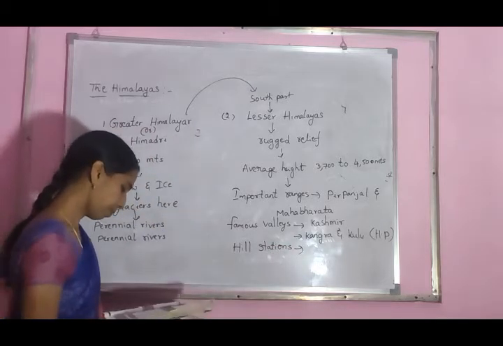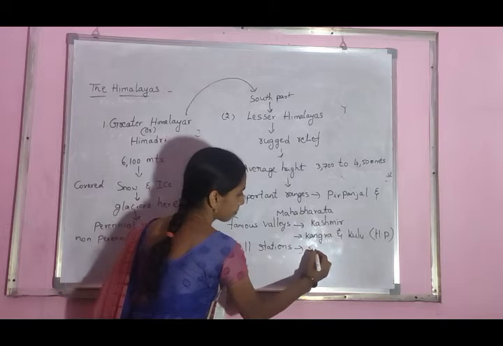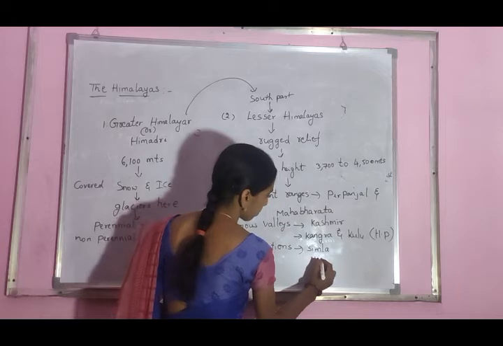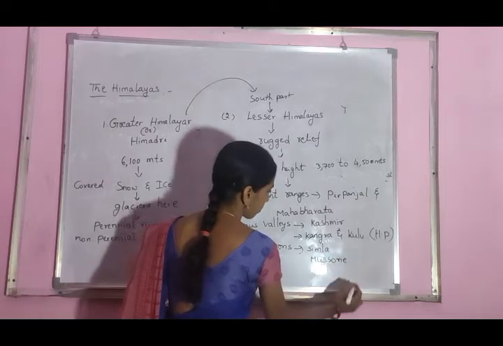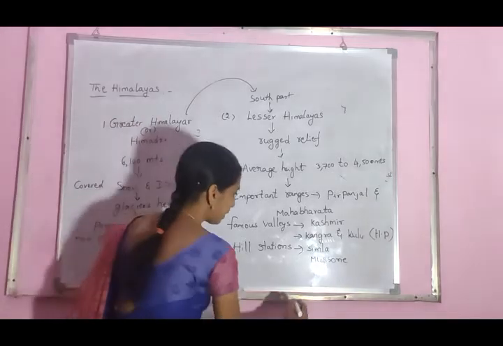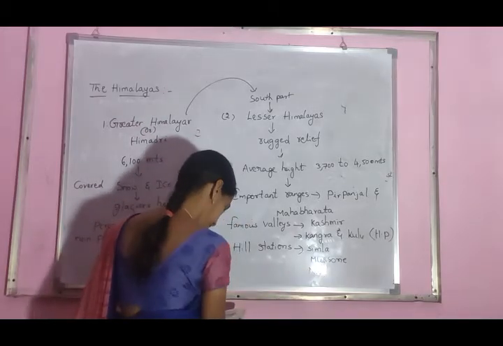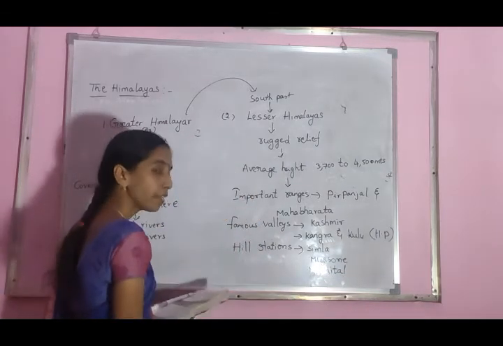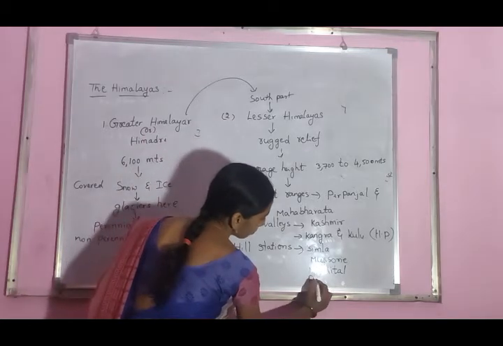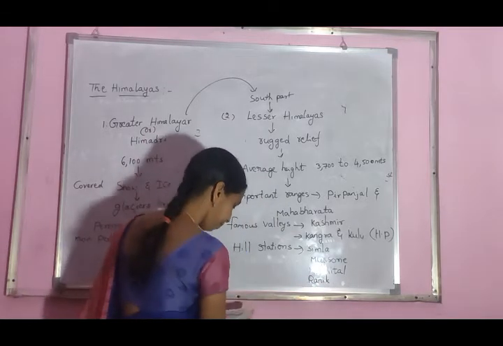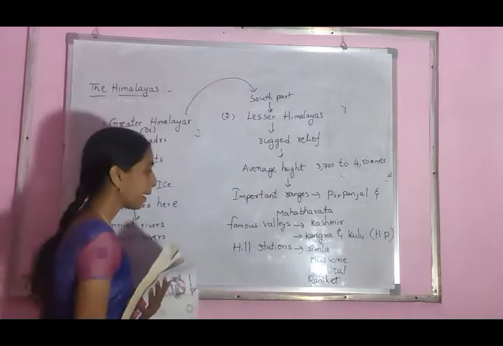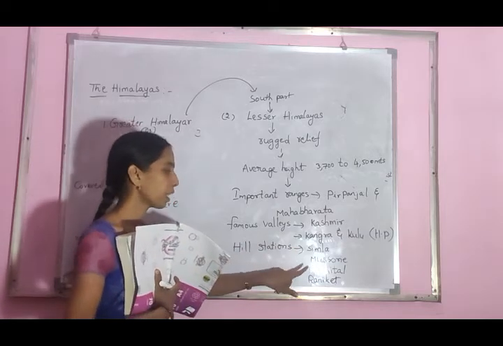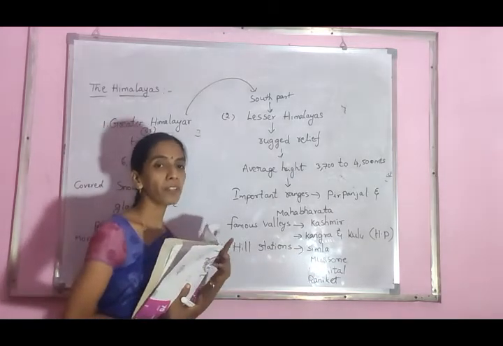Very famous ones: Simla, Mussoorie, Nainital, and Ranikhet. These are the main hill stations.